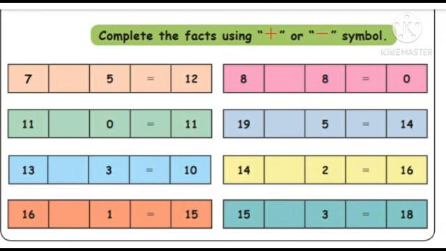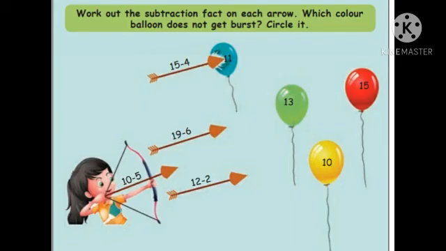Okay, children. Shall we go to the next one? Page number 15. Work out the subtraction facts on each arrow. Which color balloon does not get burst? Circle it. When we put an arrow, the balloon will burst. Okay, shall we see the number? One is done for you. 15 minus 4 is equal to, what is the answer?